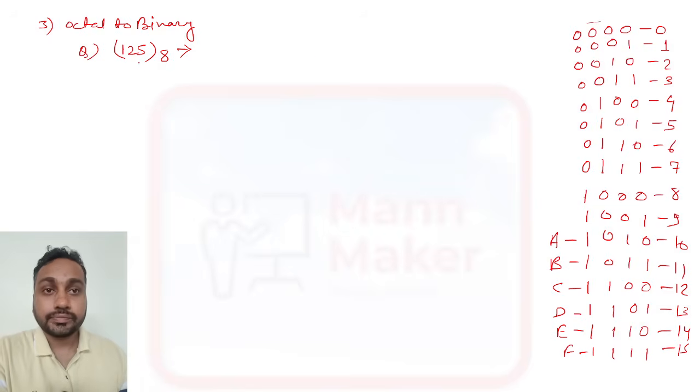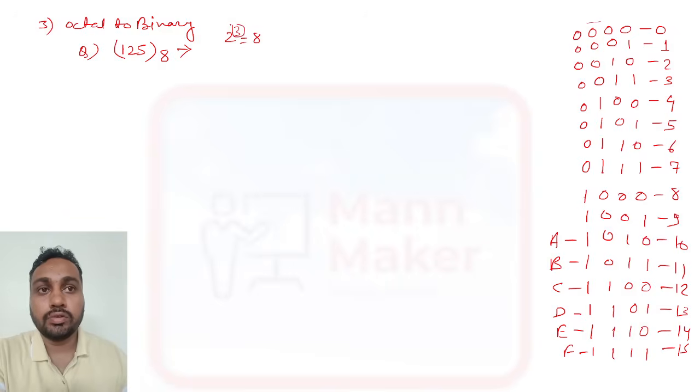Okay. So now we have 125 and we have an octal number. Octal number means what? 2 to the power 3 is equal to what? 8. So here you are getting 3. 3 means we need to find the binary, so 2 to the power 3, 3 digits we have to represent for each character. Suppose we have 125. So what we will do? For 5 you need to write 3 digit binary, for 2 we need to write 3 digit binary, and for 1 we need to write 3 digit binary.